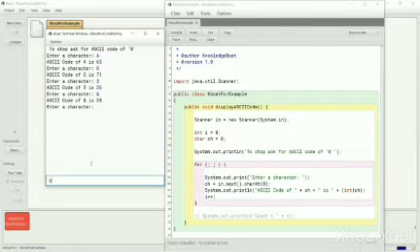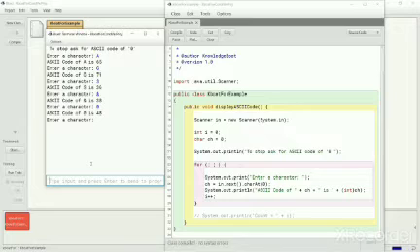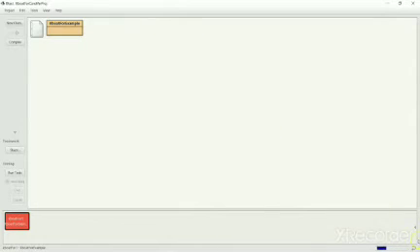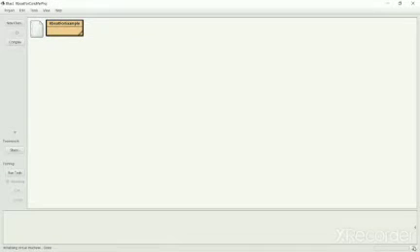Even when I enter 0, it is not exiting as I have removed the condition. To stop this program, we need to restart the JVM. We can restart the JVM by using this button. We will look at infinite loops in depth a little later in this section.